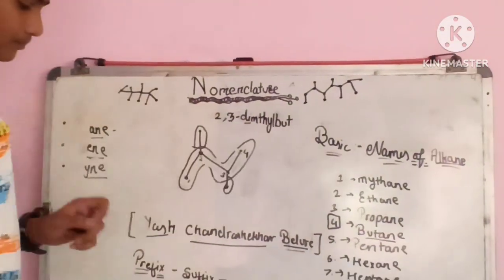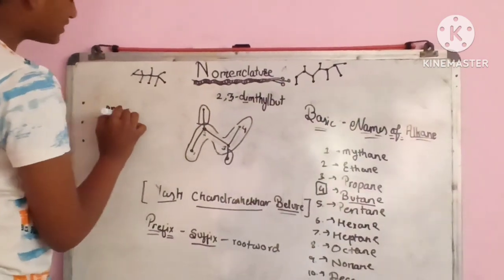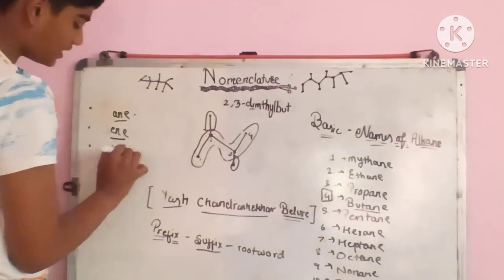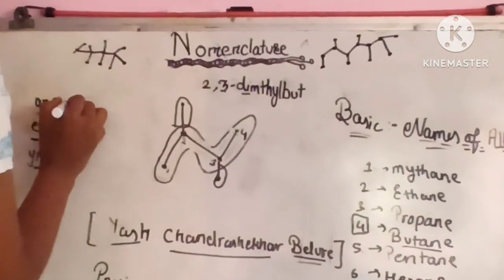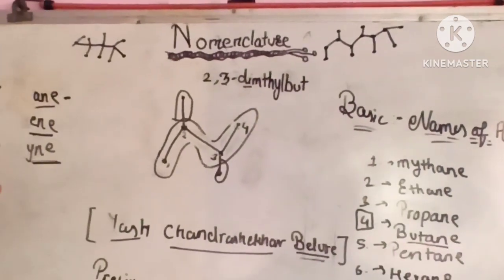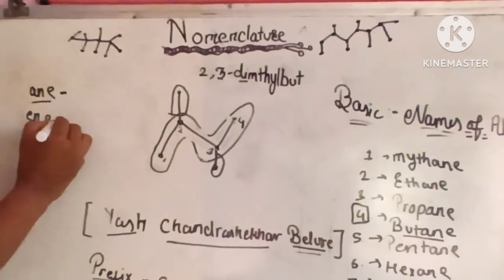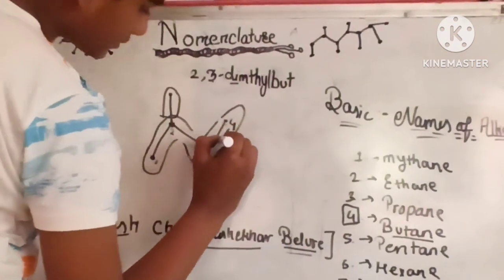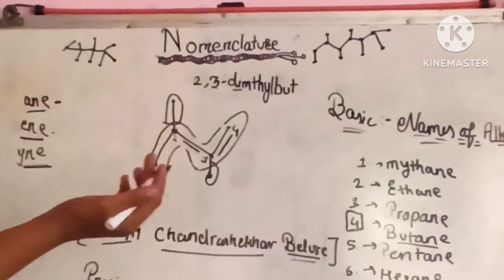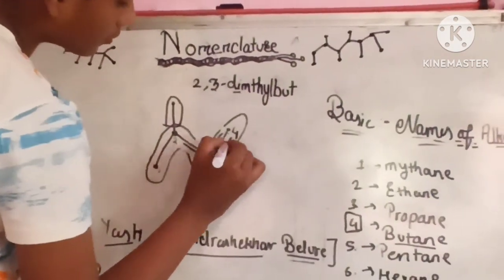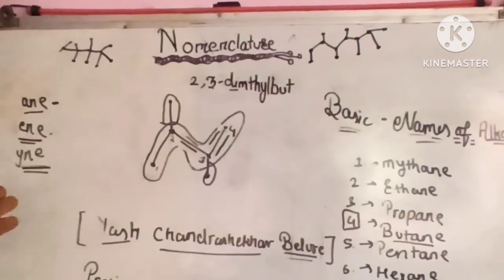And now the surname, the root word. Here AN is there, EN is there, and YN is there. What should we keep? AN is kept when only single bonds are there. EN is kept when double bonds are there, like this. And if there are triple bonds, like this, 1, 2, 3 here, then we keep YNE.